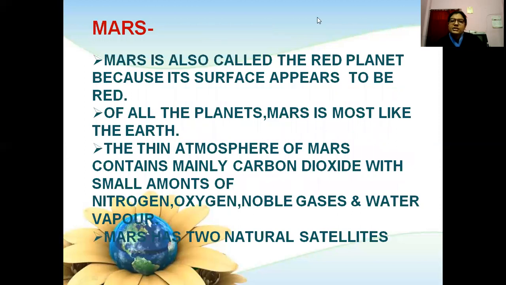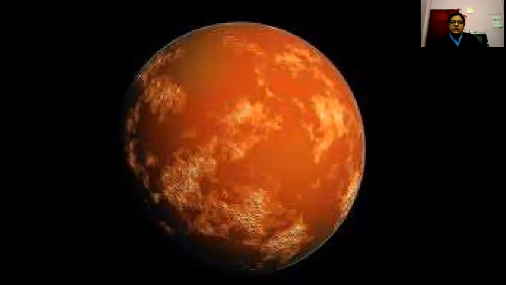Mars. Mars is also called the red planet because its surface appears to be red. Of all the planets, Mars is most like the Earth. The thin atmosphere of Mars contains mainly carbon dioxide with small amounts of nitrogen, oxygen, noble gases and water vapors. Mars has two natural satellites also. This is our Mars.